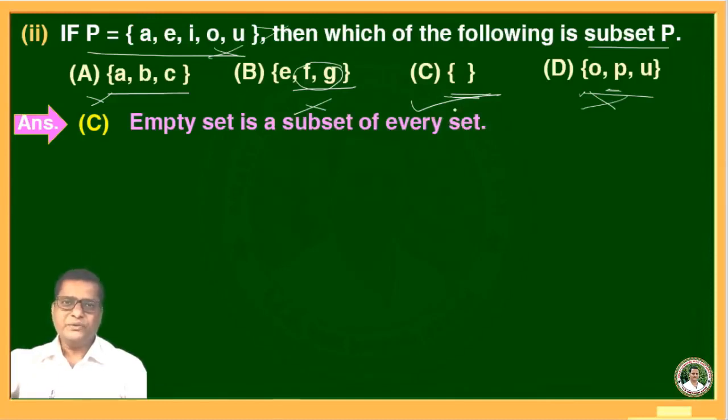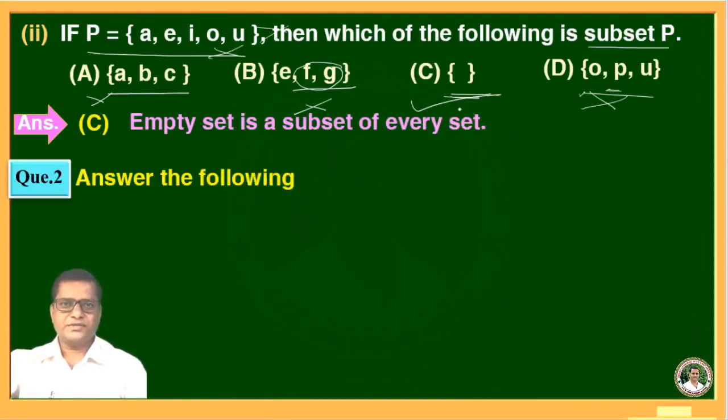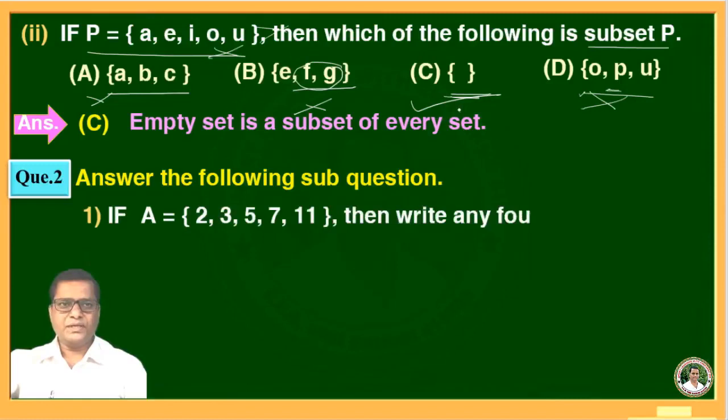Now in day 2 exercise, second question is, answer the following sub questions. First question is, if A is 2, 3, 5, 7, 11, then write any 4 subsets of A. Then write any 4 subsets. Now in this type of examples, every student's answer is different.